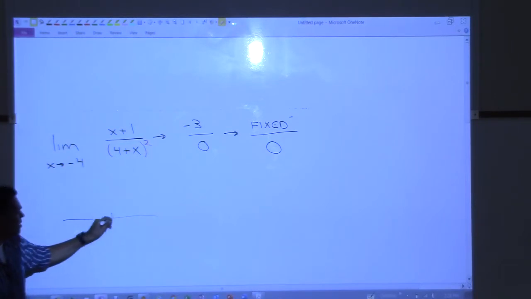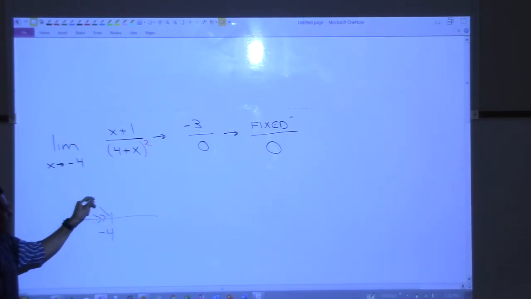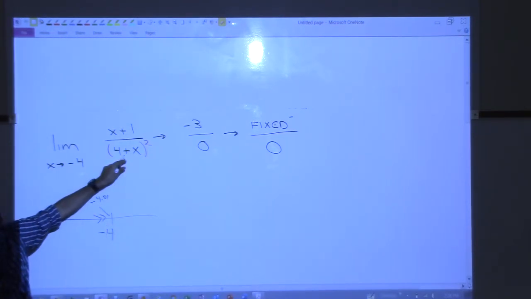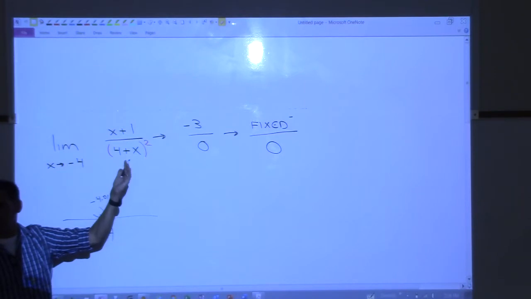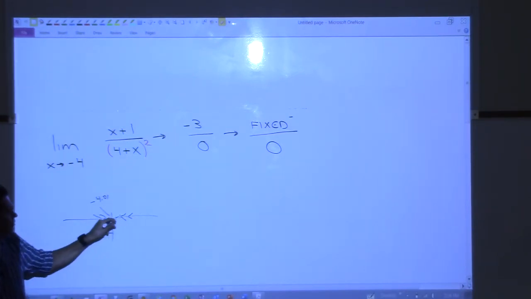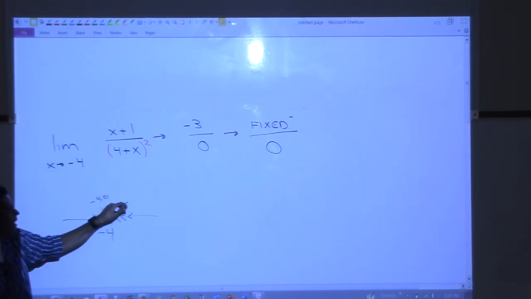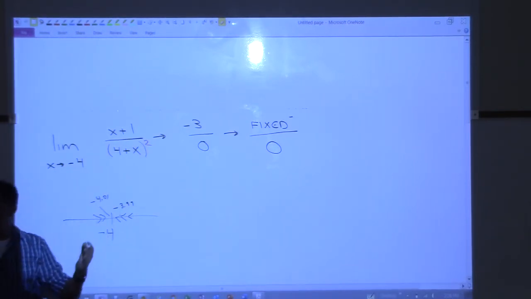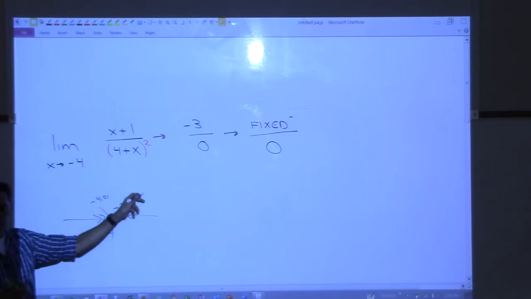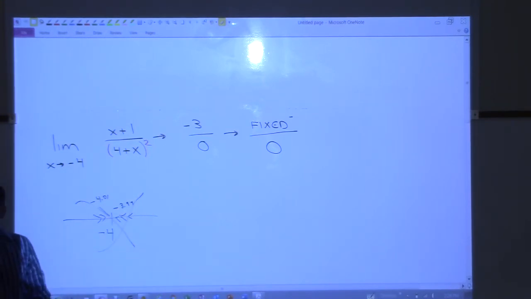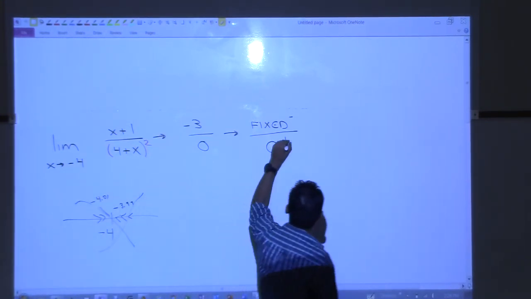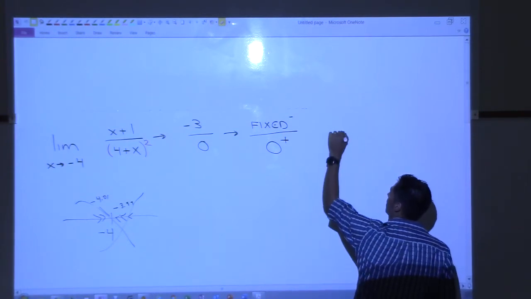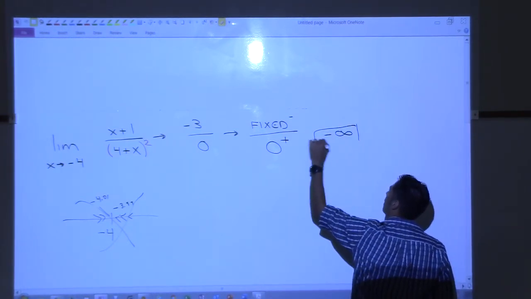I mean, you could check it yourself, but we come in from this side, -4. We would use -4.01. Plug that in there, we get a little negative number, but then square it. We're positive. We come in this way, -3.99. We plug that in there, we get a little positive number, and then we square it. We're still positive. So do you see, I don't need to do this for this problem because of the square in the bottom. So this is just positive here, no matter what. It means the answer is -infinity. We're done.